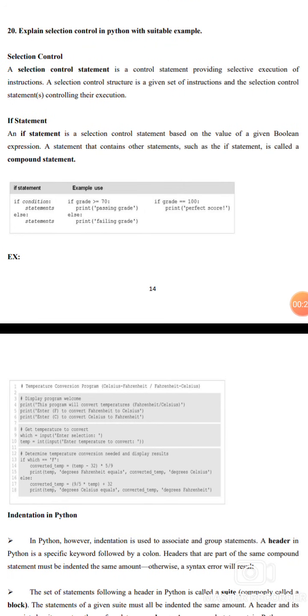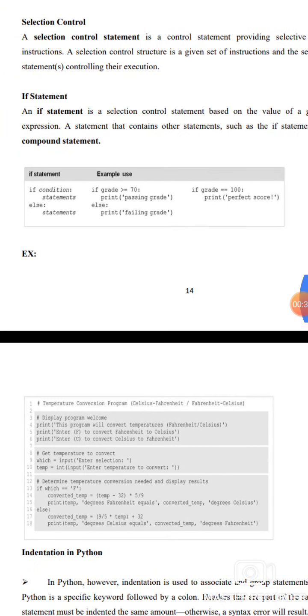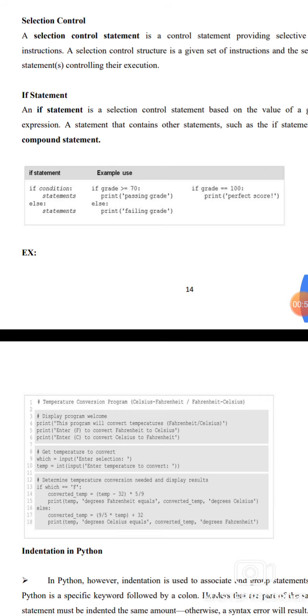The if statement is a selection control statement based on the value of a given Boolean expression, a statement that contains other statements. Such an if statement is also called a compound statement. Here is the syntax and example. The if statement syntax is: if condition, statement, else, statement. Example: if grade greater than or equal to 70, print passing grade, else print failing grade. If grade double equal to 100, print perfect score.